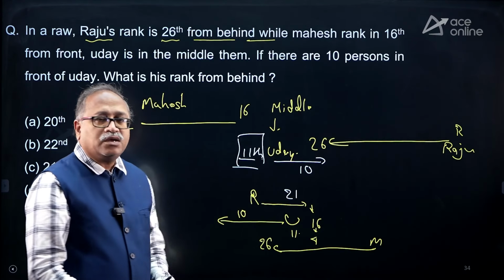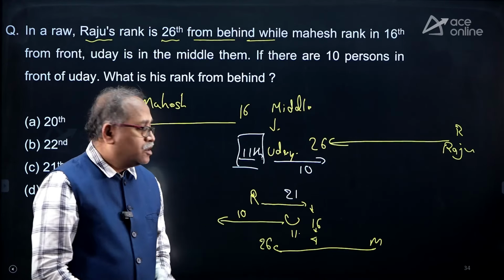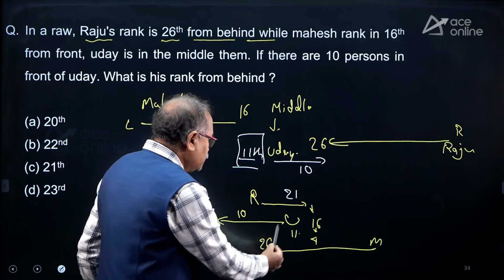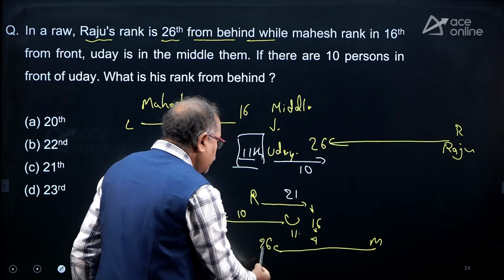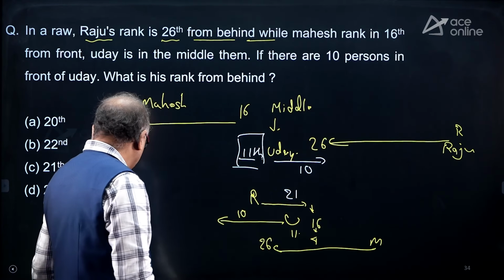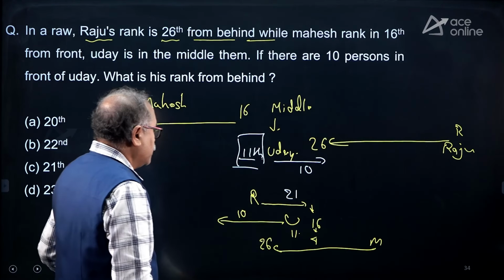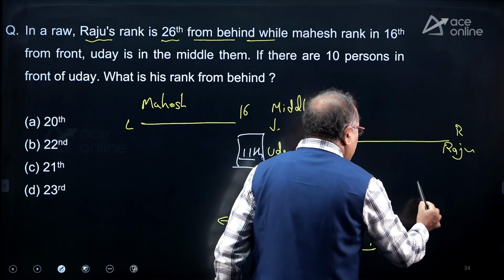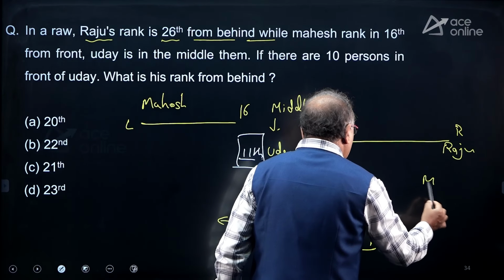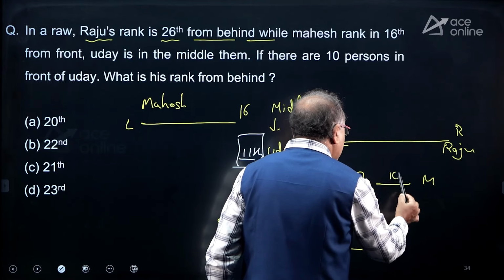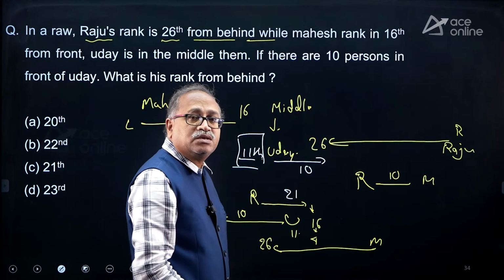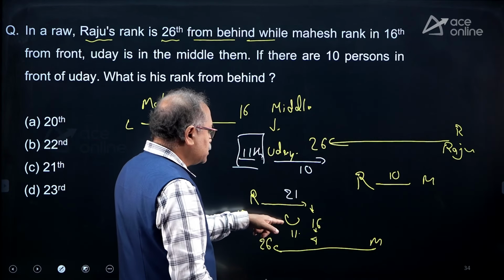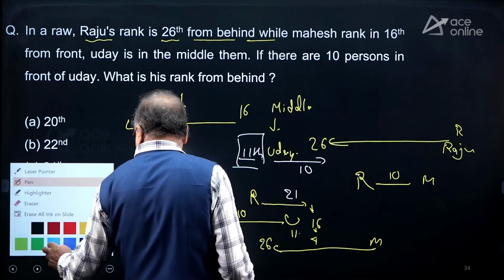So that indicates that there are a total of 10 persons in between R and M. Okay, this is R and this is M. Here 10 persons are there, Uday is in the middle.